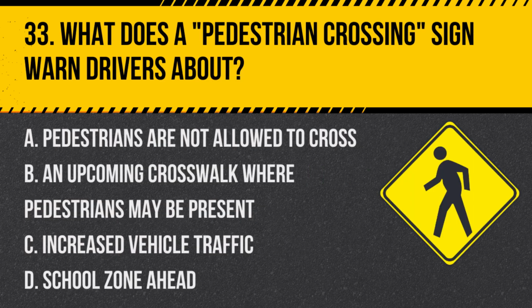Question 33. What does a pedestrian crossing sign warn drivers about? A. Pedestrians are not allowed to cross. B. An upcoming crosswalk where pedestrians may be present. C. Increased vehicle traffic. D. School zone ahead. Answer B. An upcoming crosswalk where pedestrians may be present. A pedestrian crossing sign warns drivers of an upcoming crosswalk where pedestrians may be crossing the road.